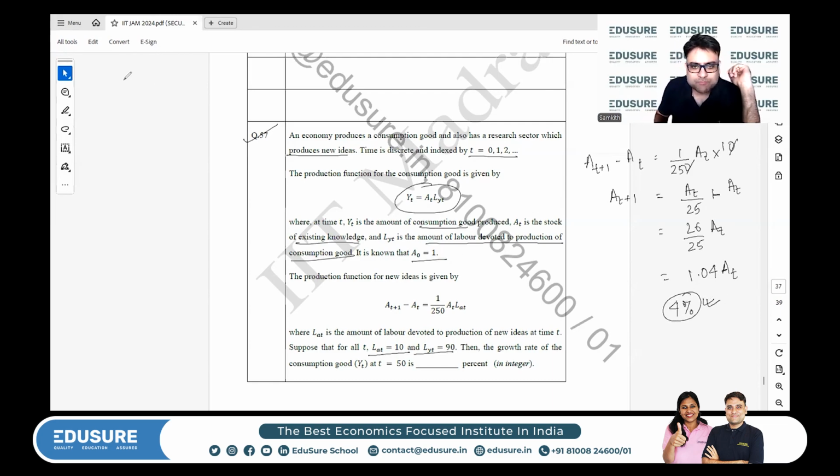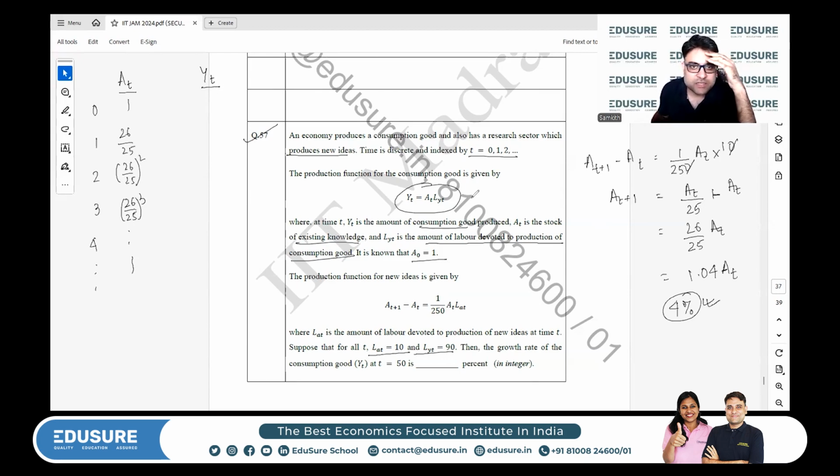Okay. So let's put this as At here and let's put this as Yt here. Time period 0, 1, 2, 3, 4, so on and so forth. At for 0 is 1, then it is 26 by 25, 26 by 25 whole square. 26 by 25 into 26 by 25 is again 26 by 25 cube. That is how it is continuing.